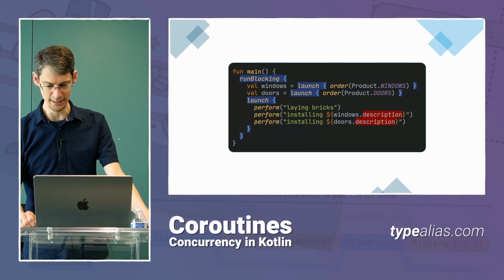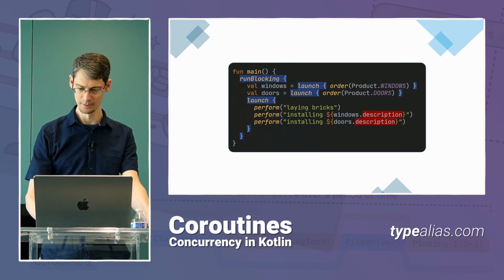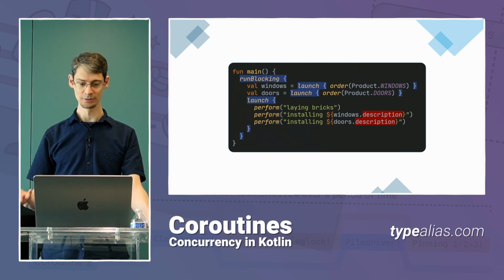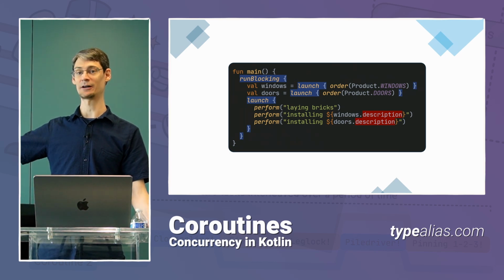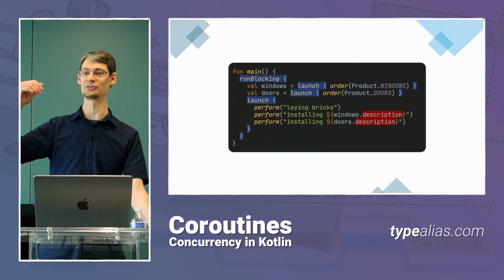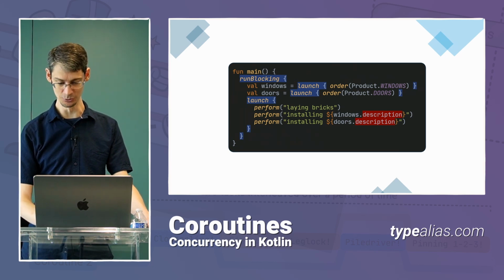We use launch to create each of the 3 coroutines. And when we do that, you see we end up with an error down here at the bottom right. And the problem is that this launch function doesn't return a value from order. So we've got this call to order, and there's an actual value that gets returned from that function, and we need that to be assigned to the windows and to the doors variables. So we're using the wrong coroutine builder here.